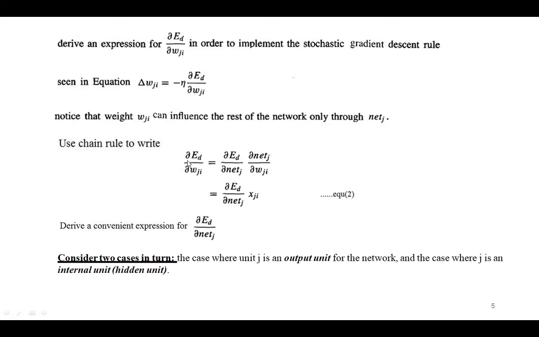We are just rewriting this equation in terms of delta net j. If you cancel these two terms, it will remain as delta Ed divided by delta Wji. So we are just rewriting it like this, right? Which is equal to delta Ed divided by delta net j, and delta net j divided by delta Wji we are substituting as xji. So delta Ed divided by delta Wji is equal to delta Ed divided by delta net j into xji. So we are writing this in terms of the net j parameter.